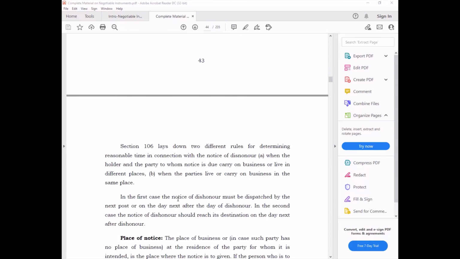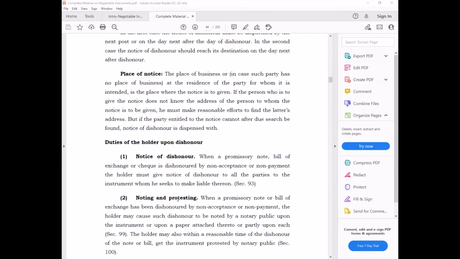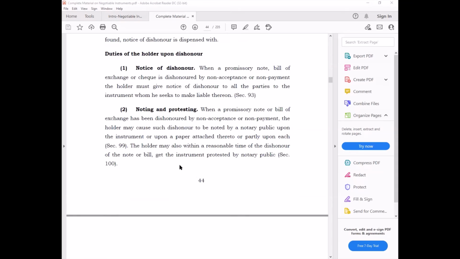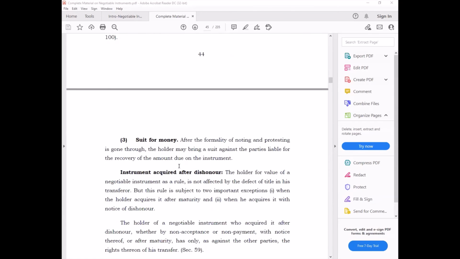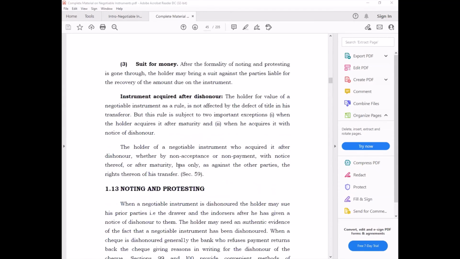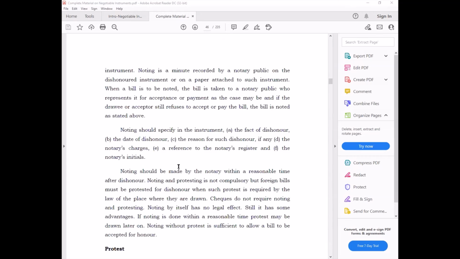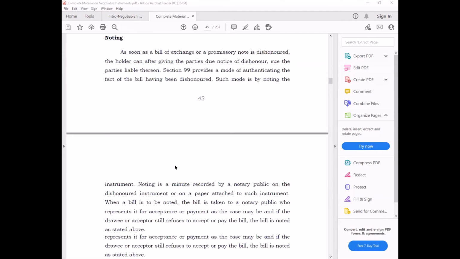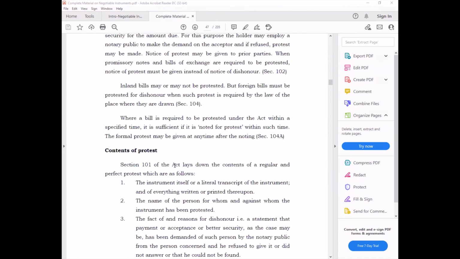What are the other things? Place of notice, duties of holder upon dishonor. Noting and protesting we have discussed. Section 99 and 100, suit for money, this is also we have discussed. Instrument acquired after dishonor. Noting and protesting we have discussed in detail. Section 99 and 100, I did not tell you the sections earlier. These are section 99 and 100. Noting under 99, protest under 100. Section 100, you can just go through these things in detail.